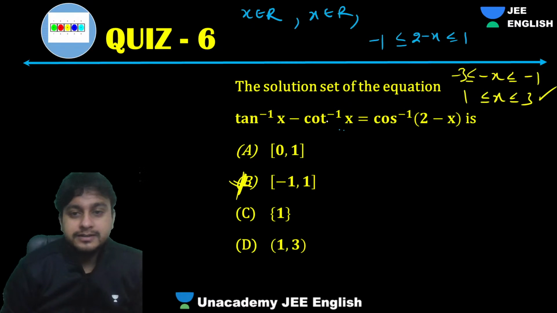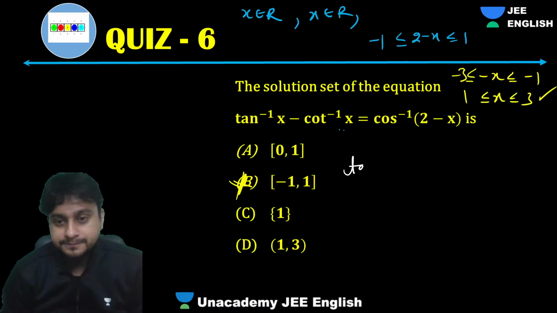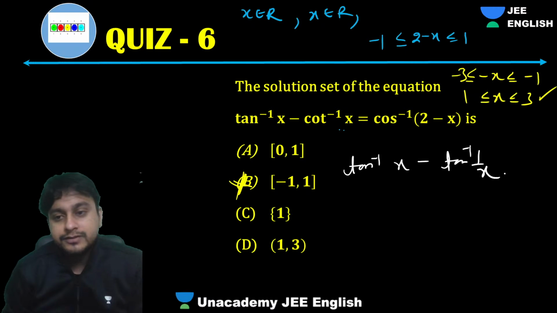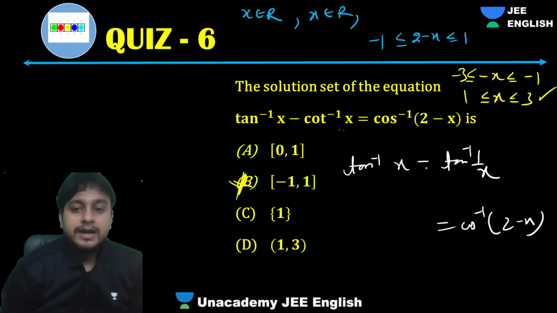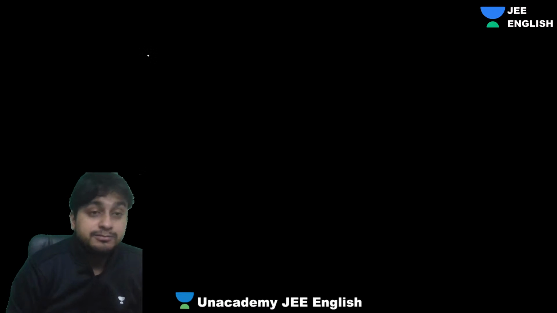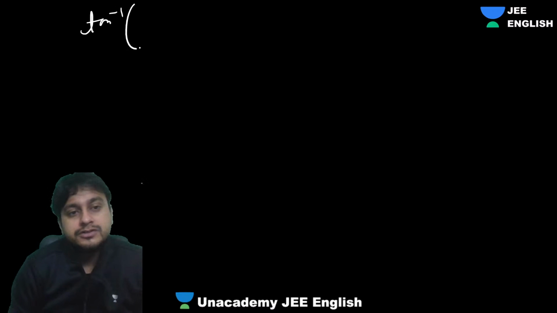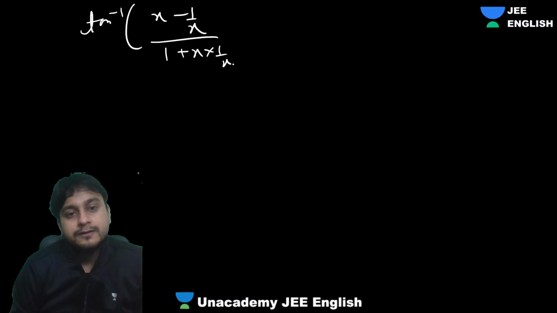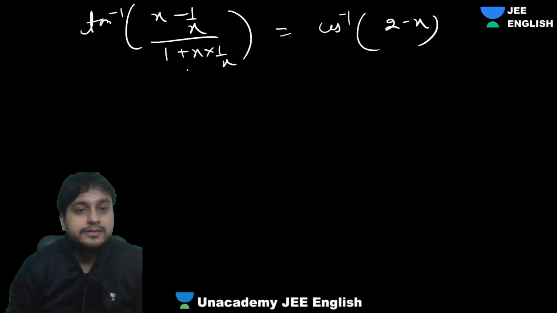So now going ahead, can I write cot inverse x as tan inverse 1 by x? Yes. What will happen, guys? Tan inverse 1 by x equals cos inverse 2 minus x. Now I'll apply the tan inverse x minus tan inverse y formula which I just used in the previous problem. We got tan inverse (x minus y) on (1 plus xy) equals cos inverse of 2 minus x.